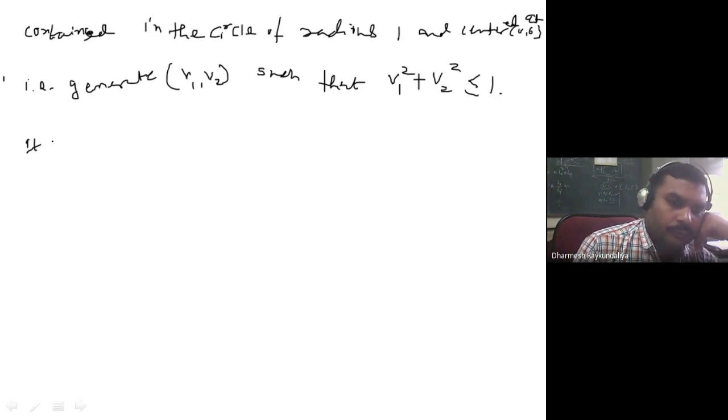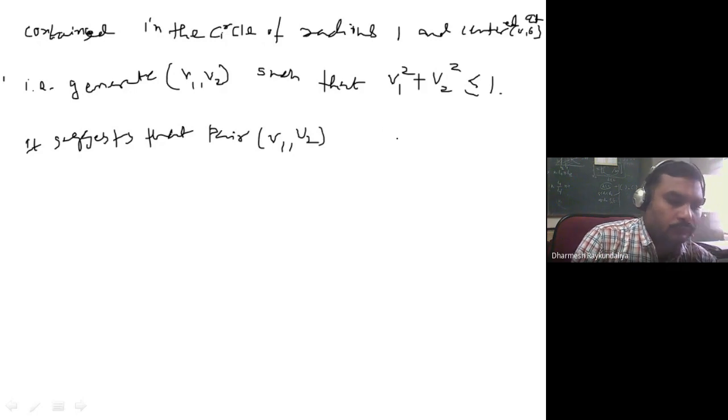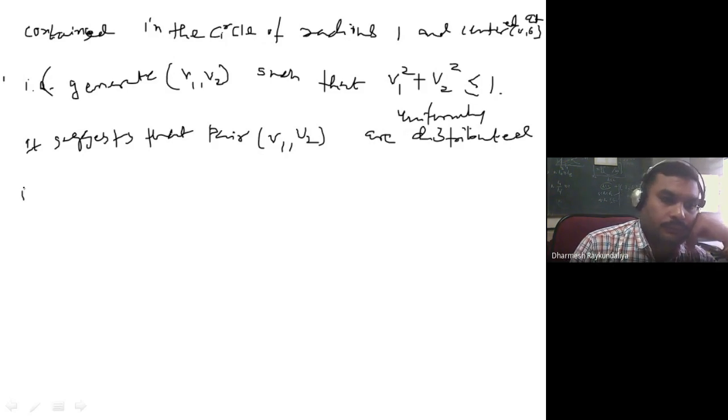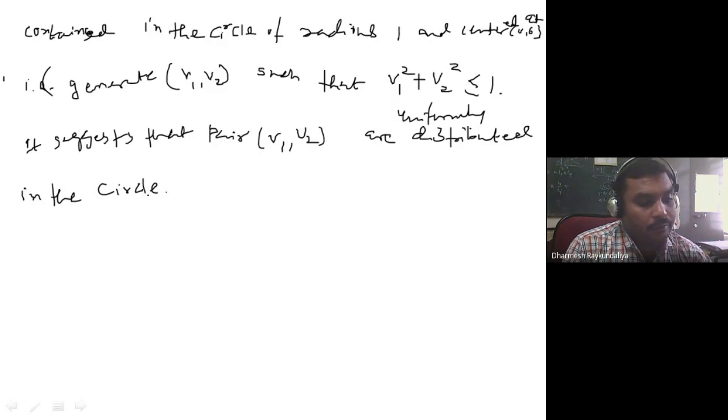It suggests that the pair v1, v2 are uniformly distributed in this circle. Okay, in the circle.